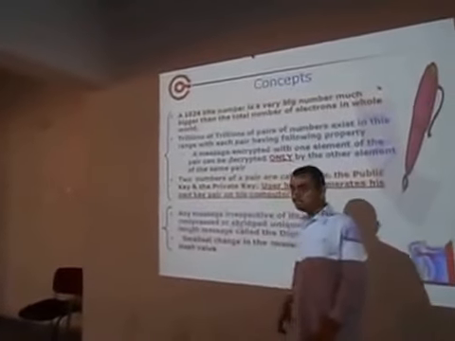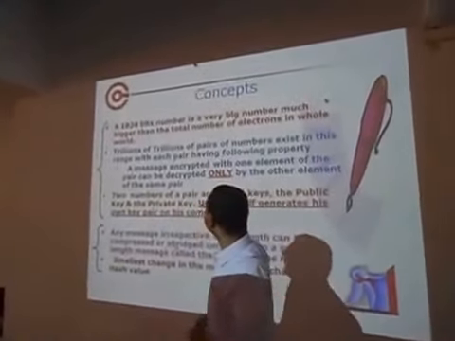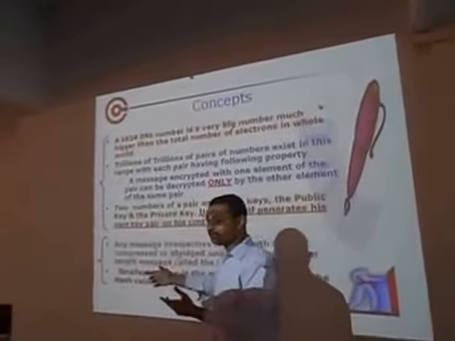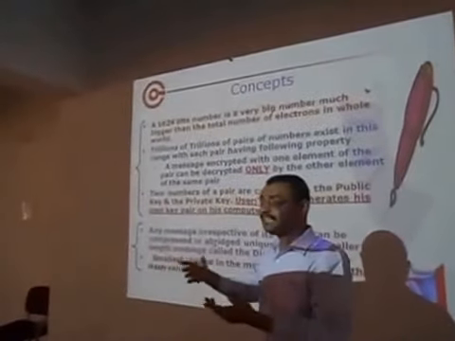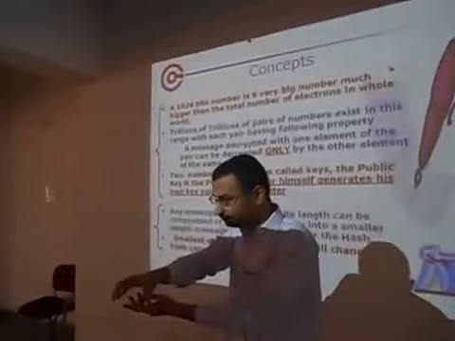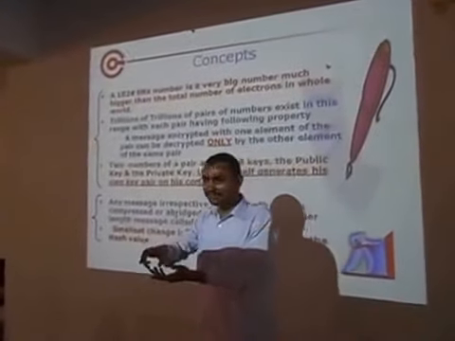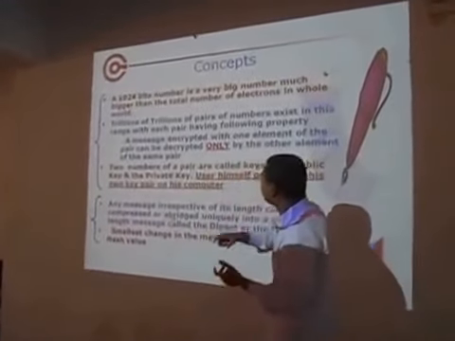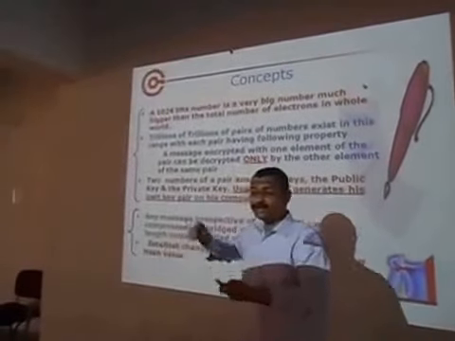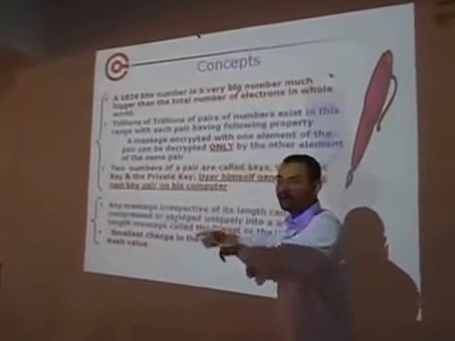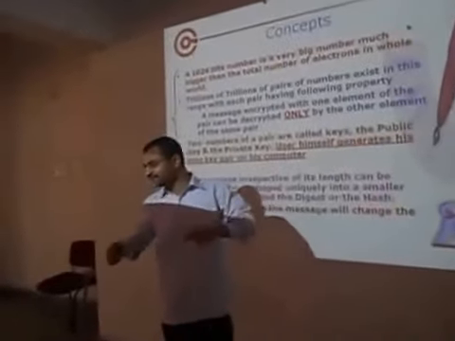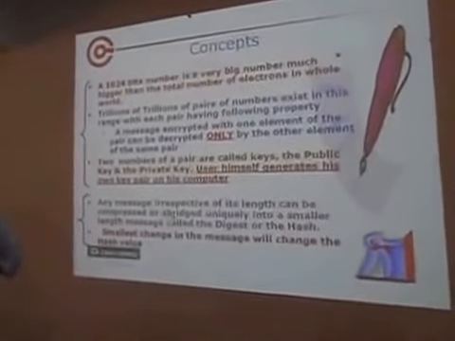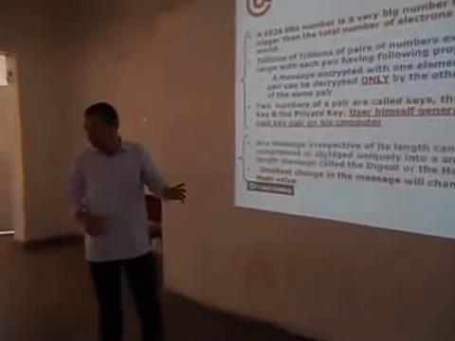So why are we using digital signatures? Actually there are 1024-bit numbers, which is a very big number. Trillions and trillions of pairs can exist in that particular number. So in those trillions and trillions of pairs, one is called the private key and the other is called the public key. We use the private key and public key so that messages can be encrypted and decrypted. This is similar to a bank locker. We have one key with us and another key is with the banker. As we put in our key, unless and until the banker puts in his key, that locker won't open.